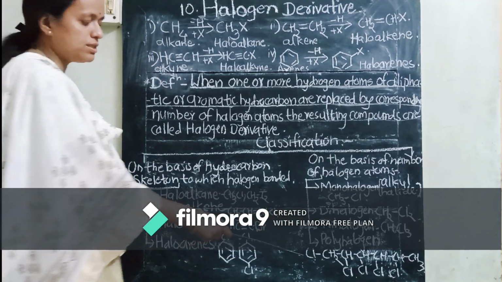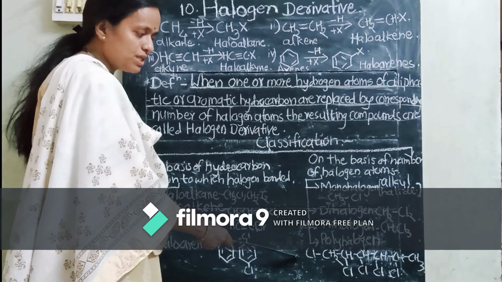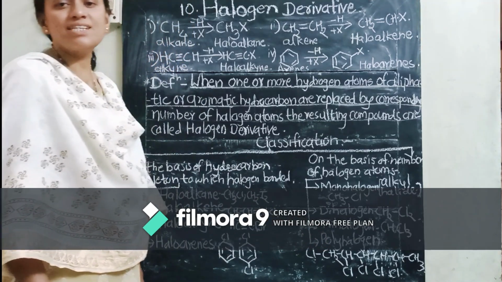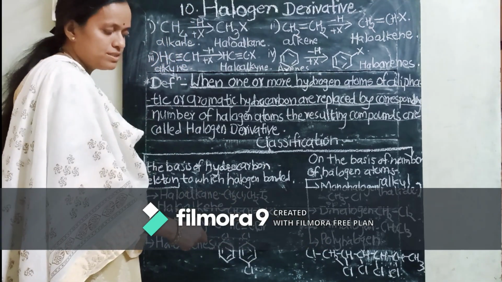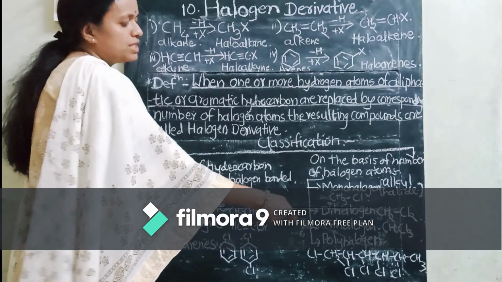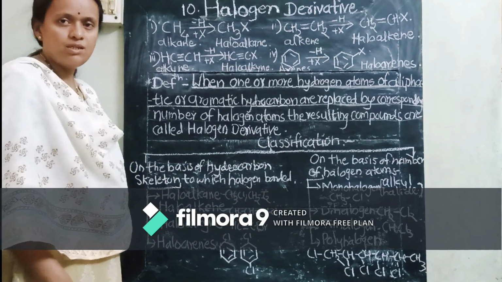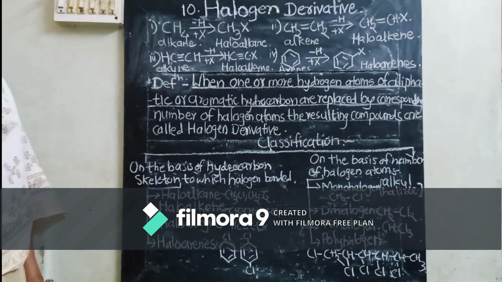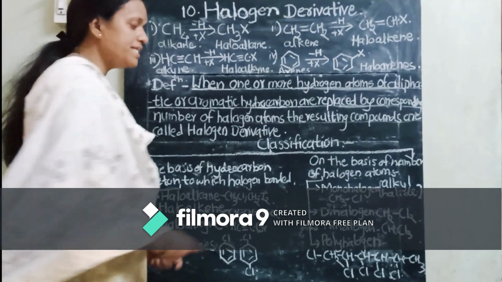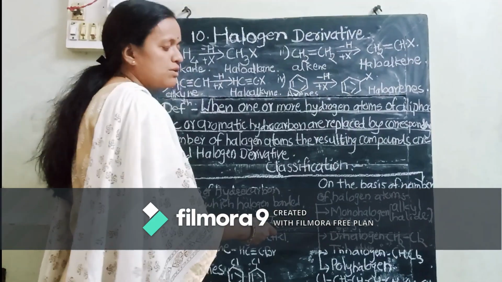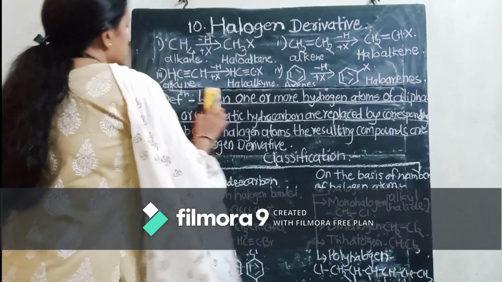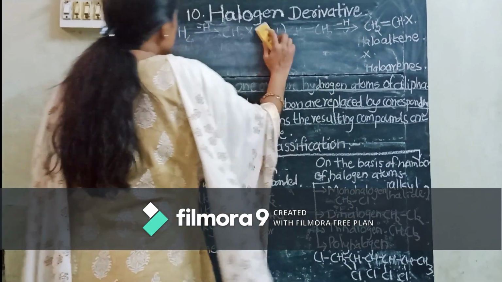Students, see in this example, how many chlorine atoms are seen? 1, 2, 3, 4 and 5. So we can say if more than 3 hydrogens are replaced by the corresponding halogen atoms, polyhalogen derivatives are formed. Okay, so this is about the classification of halogen derivatives. But now in this chapter we are interested to study in detail about monohalogen derivatives, that is alkyl halides.